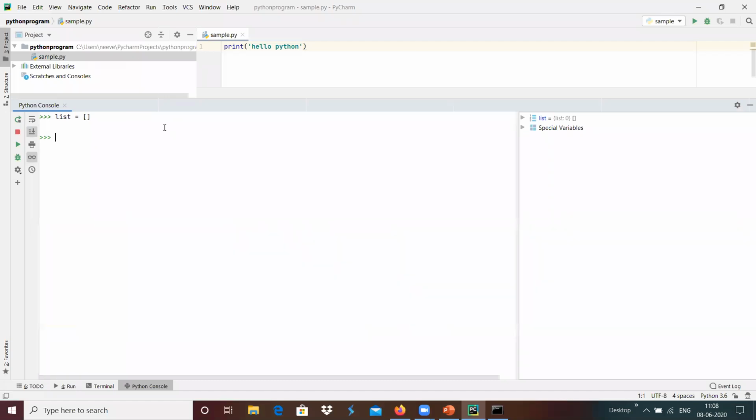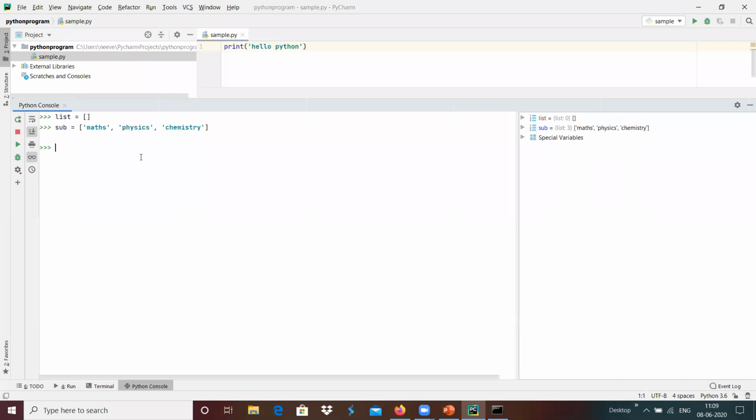If suppose we wanted to create a list with data, maybe I'm going to create a subject list with information something like maths, and then physics, and then we can have chemistry over here, which has the information of subject with 3 elements.